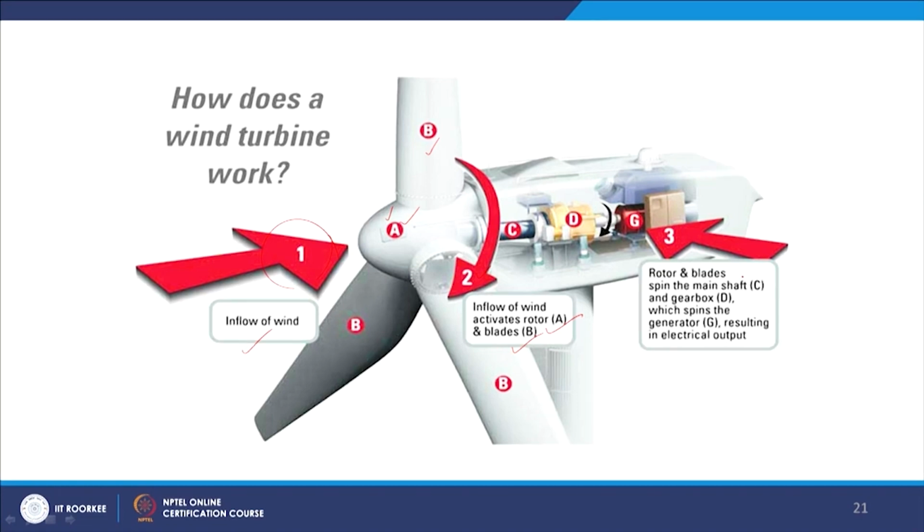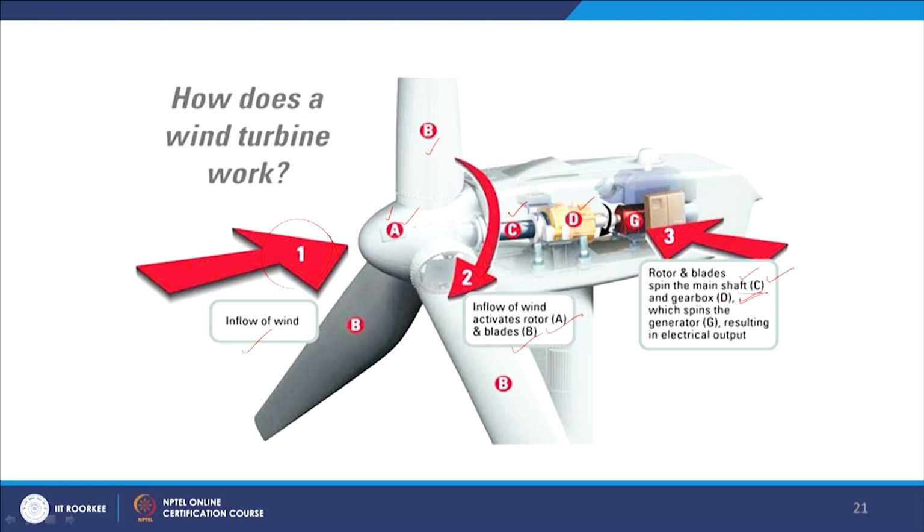After this we have C, the main shaft. Due to the rotor and blade movement, the main shaft rotates through the gearbox. This gearbox is the D section. We have the main shaft and the gearbox.